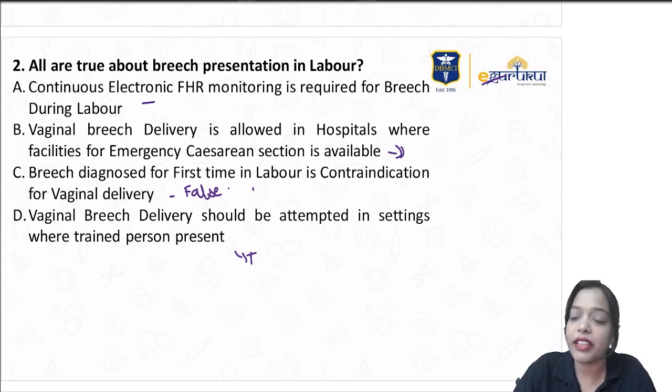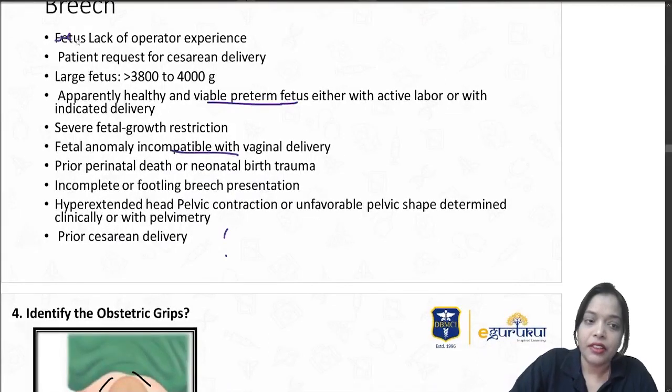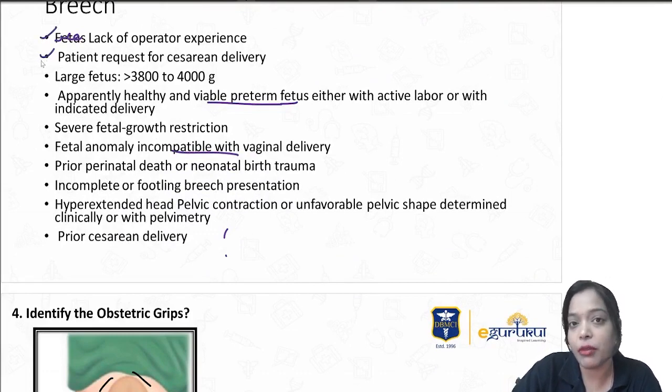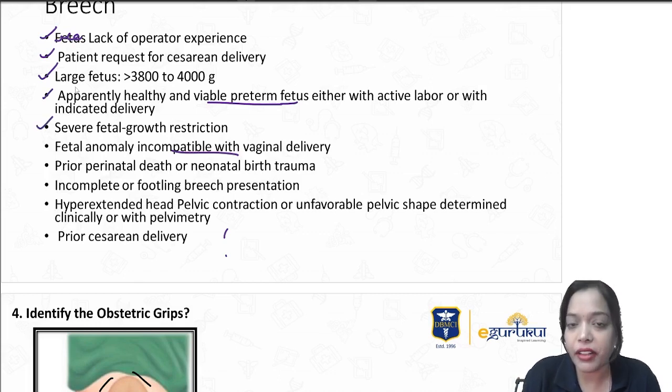So what are the indications for cesarean section? The indications for cesarean section are when there is lack of operator experience, when the patient requests cesarean delivery, the patient herself is telling, I really don't want the drama doctor, I just want to go for cesarean section. When the baby's weight is more than 3.8 to 4 kgs, extremes in weight, so baby weight more and baby weight less, that is preterm fetus or FGR. With more baby weight, the baby can be stuck while coming out, so I don't want to take a risk.